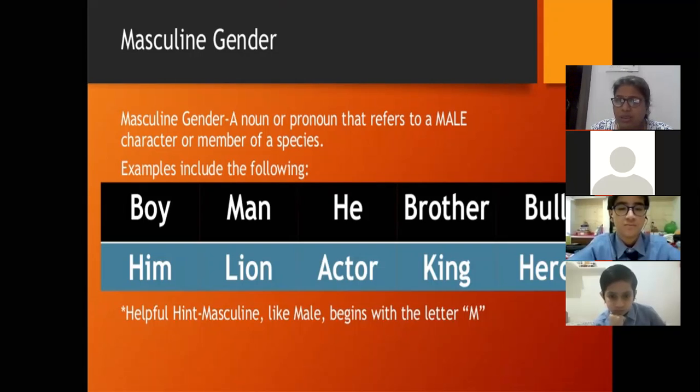Now you can see in the example, he and him is also given, because when we are changing the gender of a noun, we have to change the pronouns also. So if you are using man in a sentence, what are you going to use? He and him. If you are using woman, then you are going to use she and her.